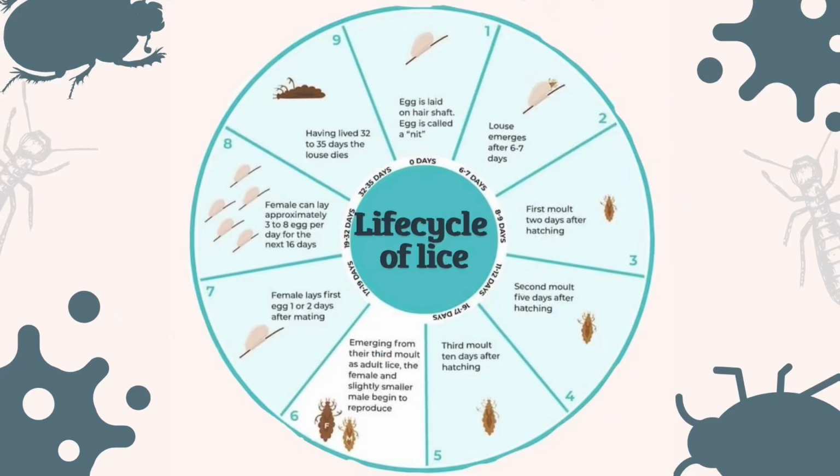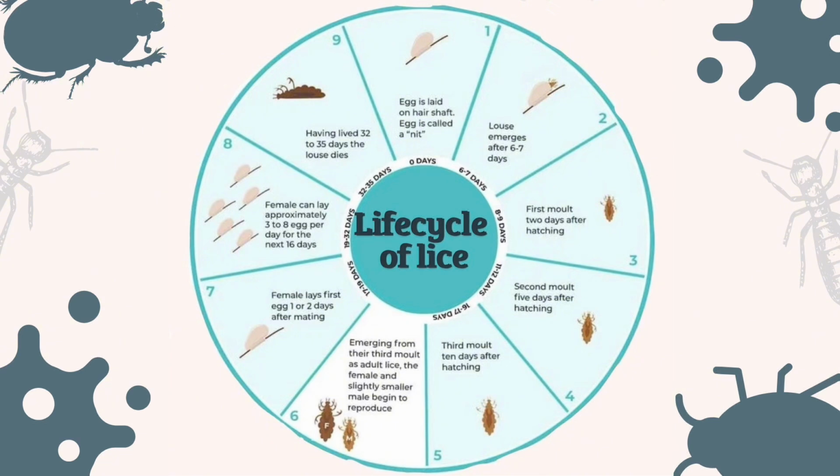Now let's move on to the life cycle of lice. The life cycle of lice is a continuous 32-day biological process that begins at day 0 when a female lays an egg known as a nit firmly onto a hair shaft. Over the next 6 to 7 days, the larva develops and eventually emerges, beginning a series of growth stages defined by 3 distinct molts. The first molt occurs shortly after hatching, followed by a second molt as the larva matures, and finally a third molt between day 8 and day 19. Upon emerging from this final molt, the lice reach adulthood and begin to reproduce.